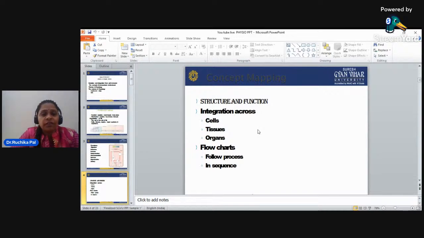Now, the flow chart will follow a process in sequence, meaning which cells combine to form the tissues and which tissues are combined to form the organs. So, this is the structure and function, and we will go through it in the concept mapping.